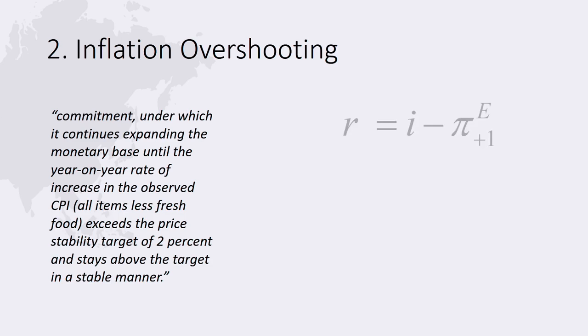This is done to reduce the real interest rate today. The real ex-ante cost of borrowing will be reduced if inflation expectations rise. The central bank promises future inflation overshooting to push down the real interest rate today and encourage borrowing.